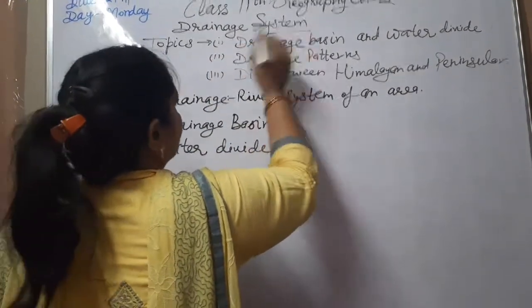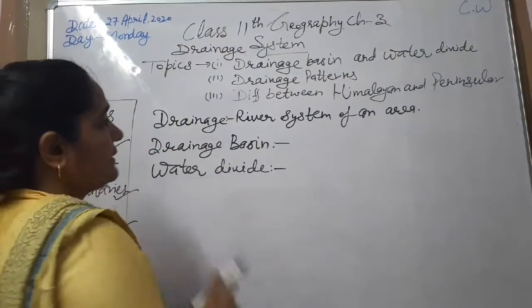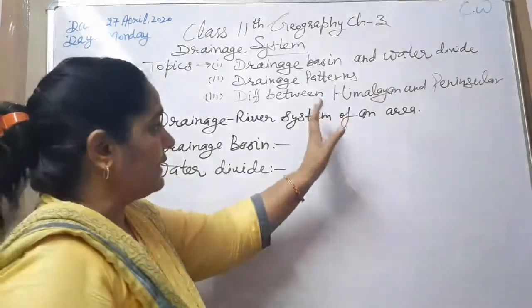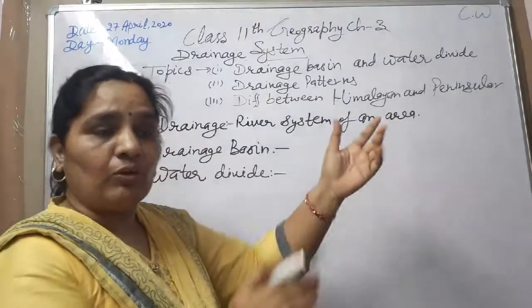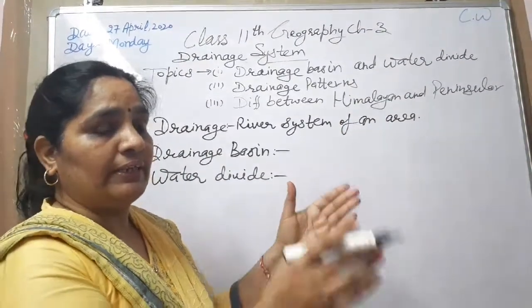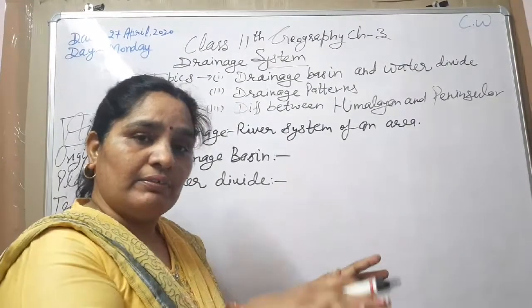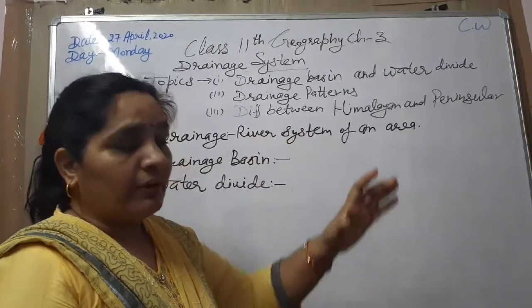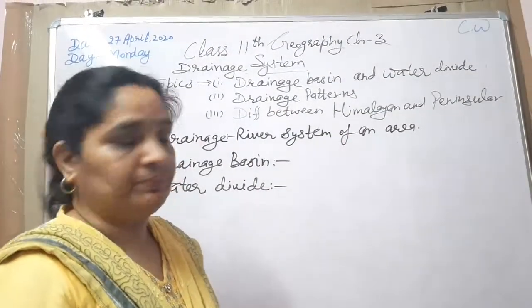Drainage system. What is a drainage system? Drainage means the river system of an area. In that particular region, the small streams drain their water into the main river and increase the velocity of that main river before it enters the lakes, seas and oceans.